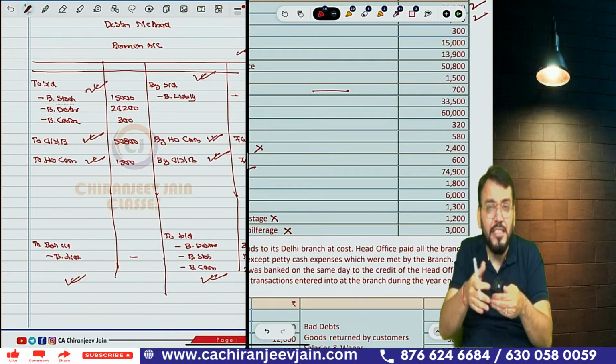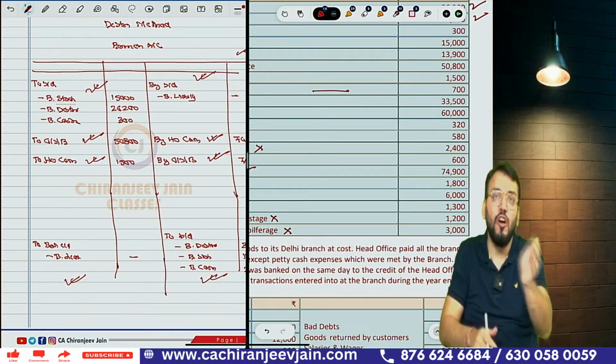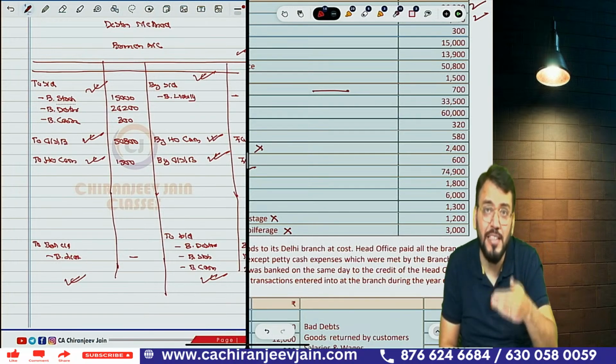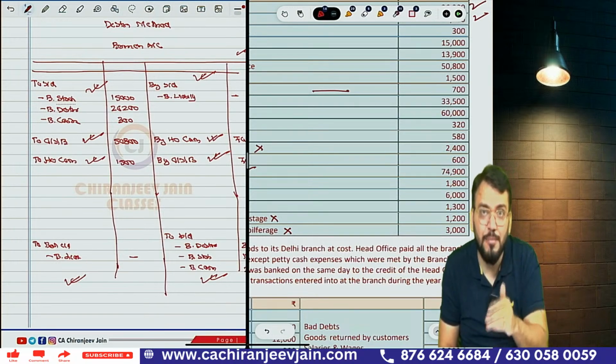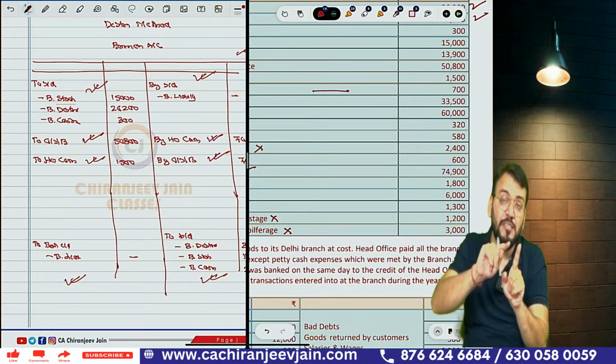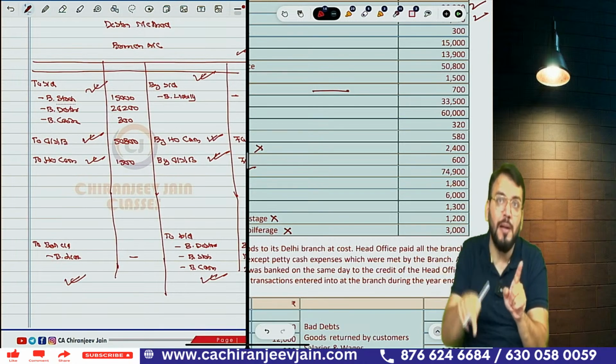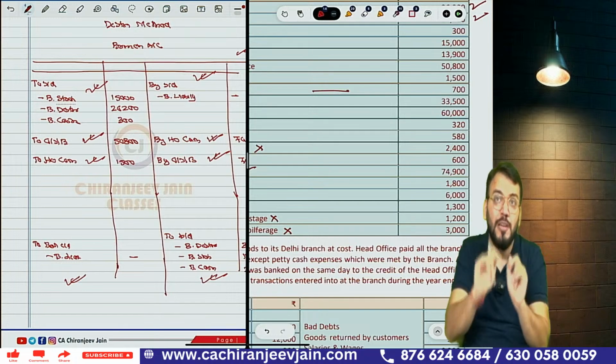Sometimes expense are paid directly by head office on behalf of branch. So that is as simple as cash sent to branch. It is as simple as that, it will be recorded. So if expense is paid by head office on behalf of branch, that is a transaction between head office and branch, that will be recorded.